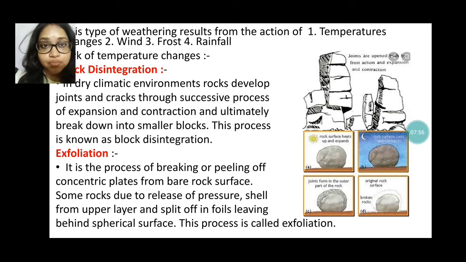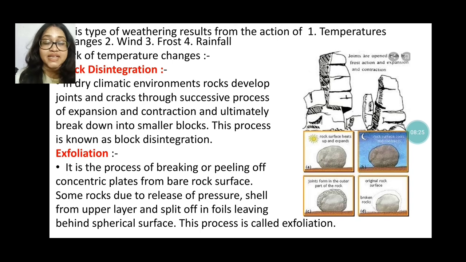Now we are going to discuss all of these one by one. With the help of temperature, different kinds of mechanical weathering happen, like block disintegration, exfoliation, and granular disintegration. First of all, block disintegration, what is that? In a dry climatic environment, there is huge temperature.